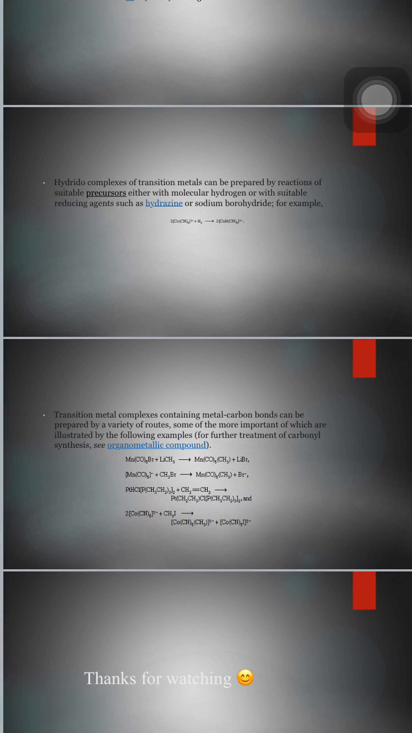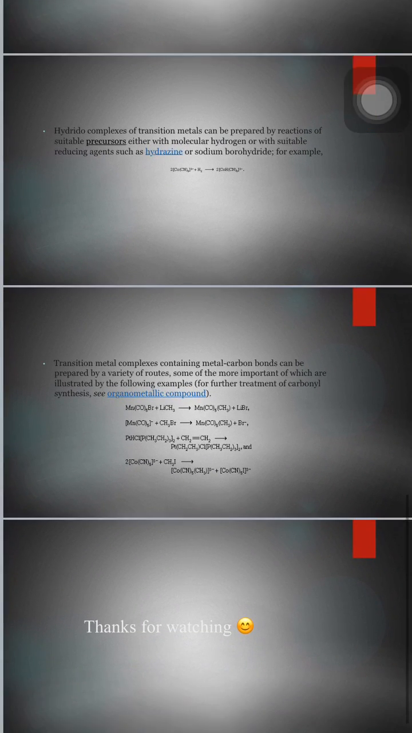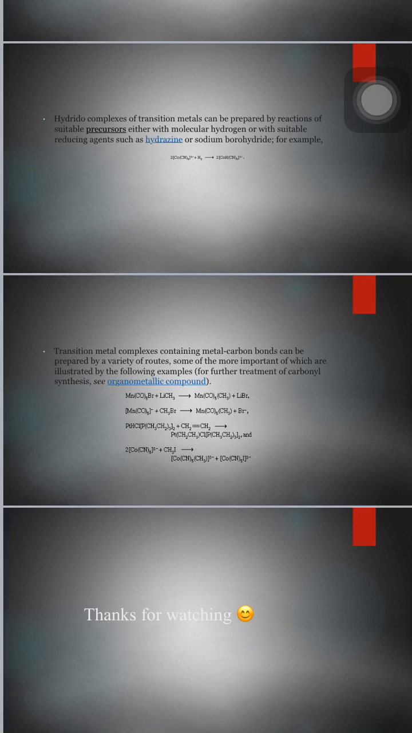And the next is hydrido complexes. Here we discuss transition metals, and transition metal hydrides can be prepared by the reaction of a suitable precursor either with molecular hydrogen or with suitable reducing agents such as hydrazine or sodium borohydride. An example is here. And now we discuss another example of transition metal complexes.